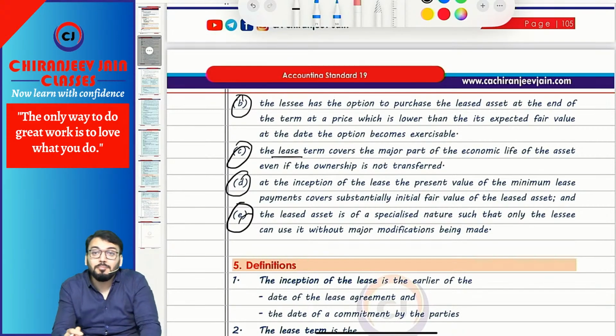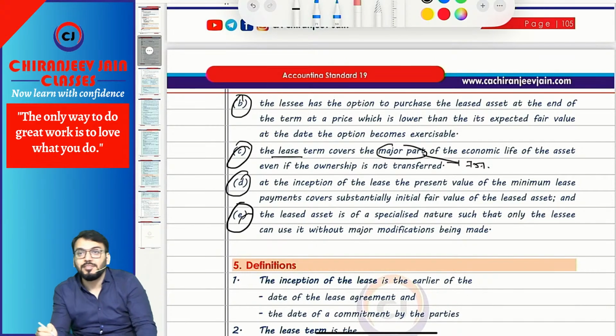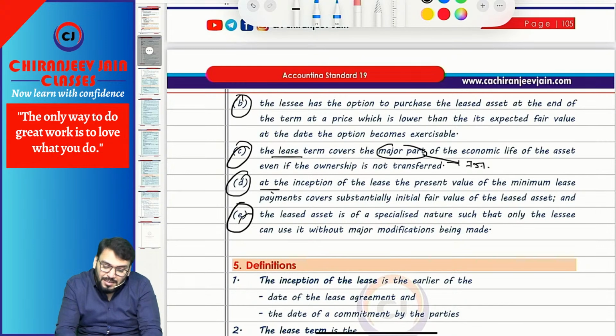Then, the lease term covers a major part of the economic life of the asset. Now, major part is not defined. From the exam point, we will take 75%. Understood? The major part is not defined in AS 19. So the lease term covers the major part of the economic life of the asset. Okay, this is point D.